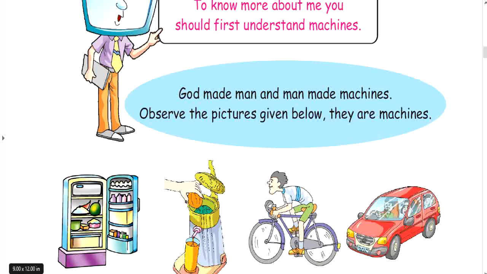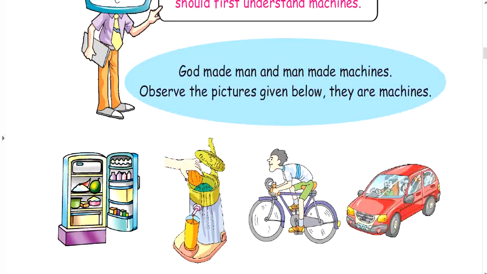This is the picture of a refrigerator, or you can say fridge. This is the picture of a juicer. This is the picture of a bicycle made by man. This is a picture of a car also made by man. These all are machines and made by man. These are the different machines.